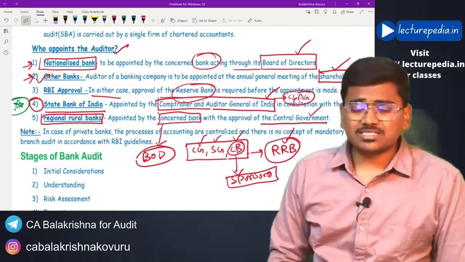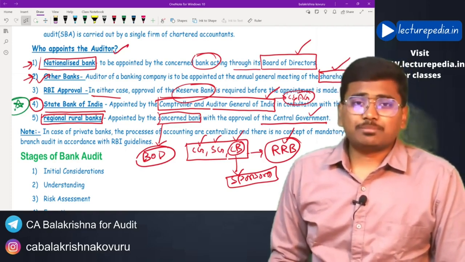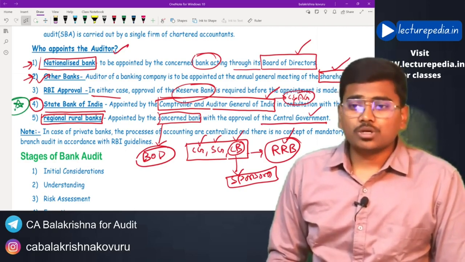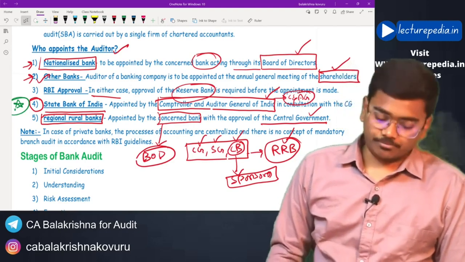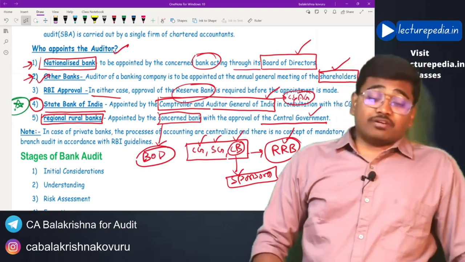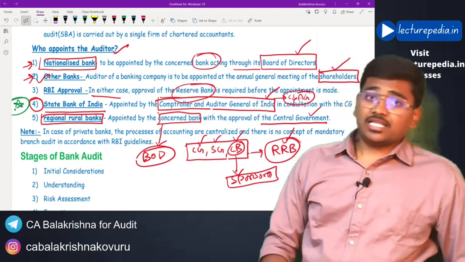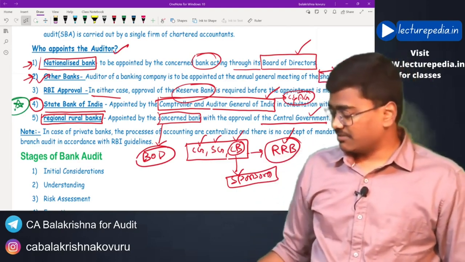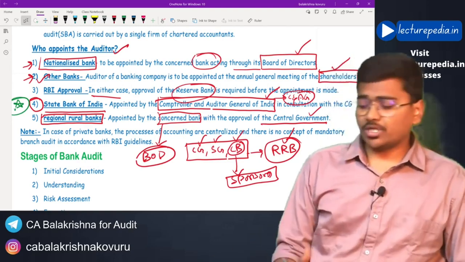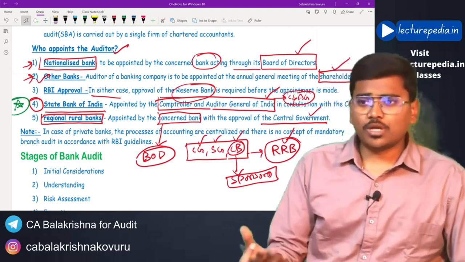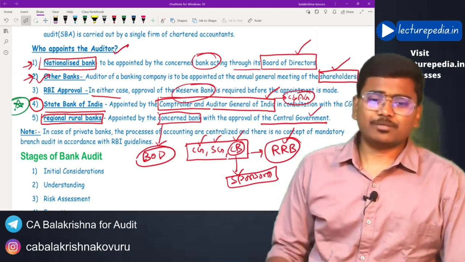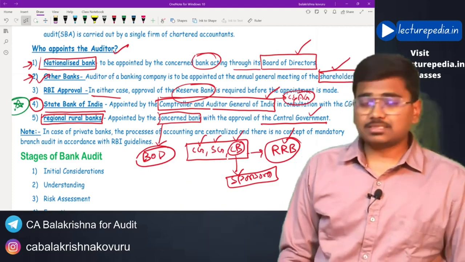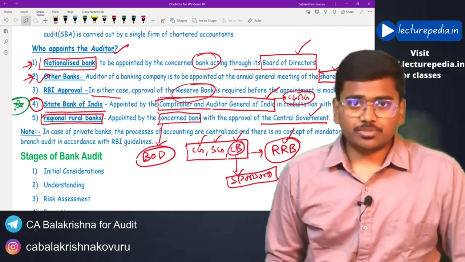So what I would suggest is you go through this chapter after completing all the chapters. You give least preference to this chapter considering the weightage and the length of the chapter, and also most of the questions of this chapter will be from a practical oriented point of view. Okay, if you have conducted bank audit in your articleship, then you can easily answer the questions that are asked in the bank audit chapter.